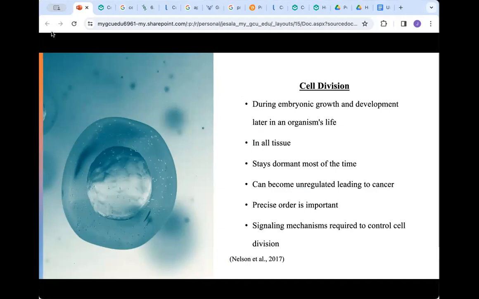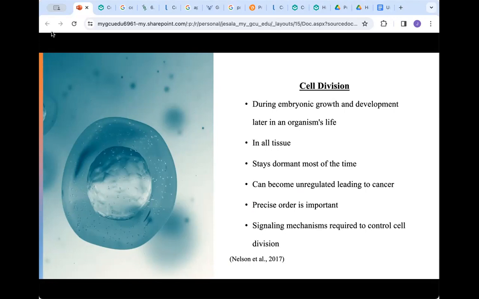Once a eukaryotic organism has reached adulthood, typically, cell division is dormant unless it is triggered by an outside source, or there's a defect in the regulatory mechanisms that limit cell division. When these mechanisms are not regulated, cell division will become uncontrolled and can lead to cancer or other disorders.